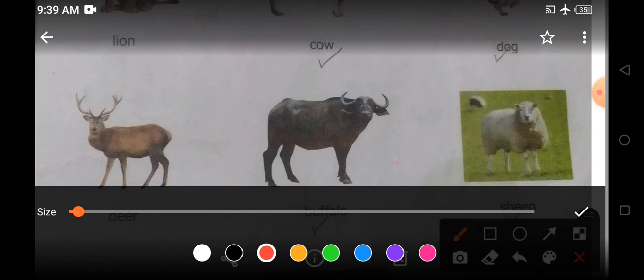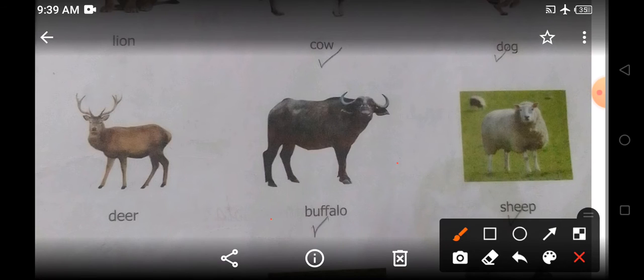Now look here, children. This is buffalo. Buffalo gives us milk. It is found on farms. People keep buffalo, rear buffaloes to get milk. So buffalo is a domestic animal. So what do we have to do? We have to circle the domestic animals. So will we circle it? Yes, we will circle the buffalo. Okay, children. Now the next picture. The next picture is of sheep.